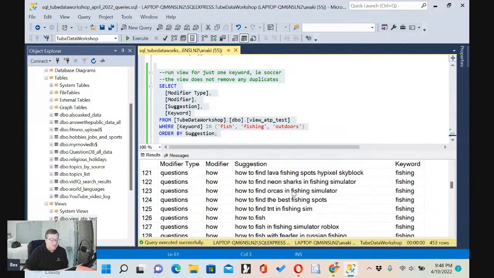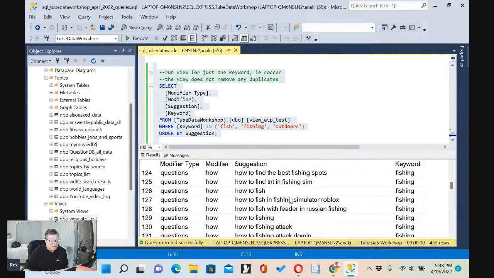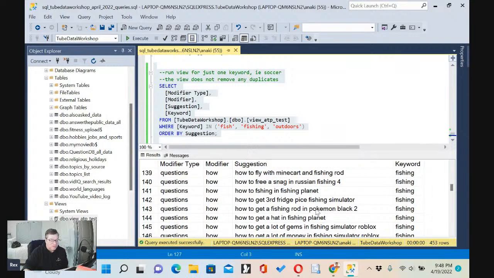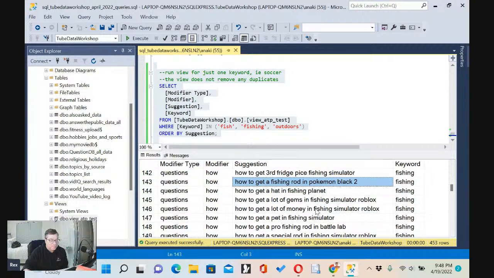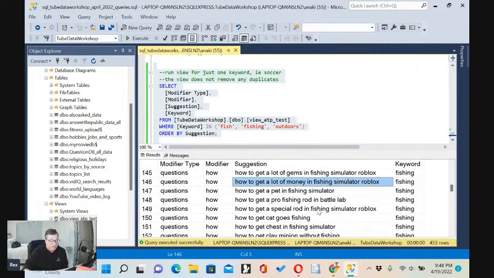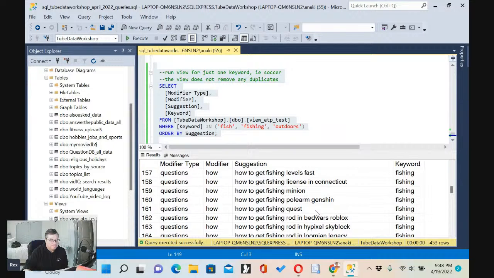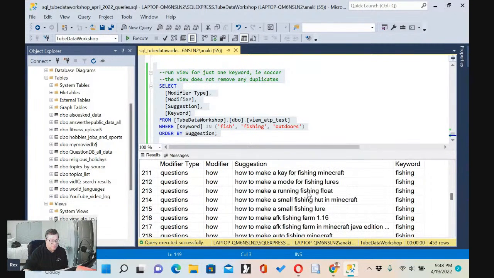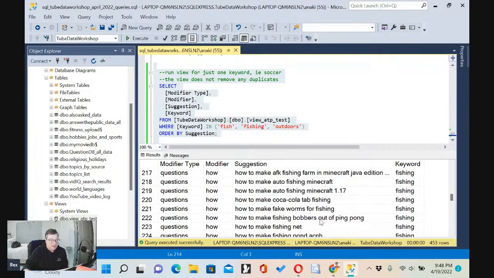Now, some of these are related to gaming, of course, how to fish in Fishing Simulator and Roblox. So they're not totally related to sitting on the dock and throwing out your fishing line. This has to do with gaming, of course. Here, Roblox again. So you have to really read over these one by one. A lot of these have to do with fishing. Here's one about Minecraft, how to make a small fishing hut in Minecraft. So some of these are related to gaming.